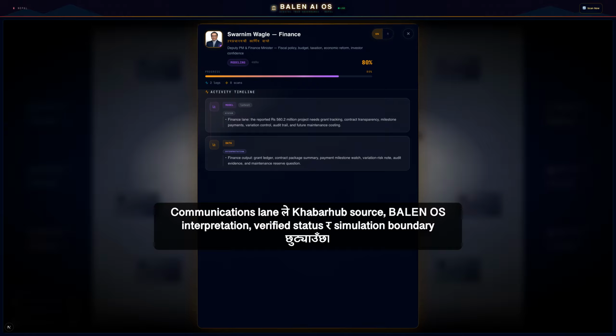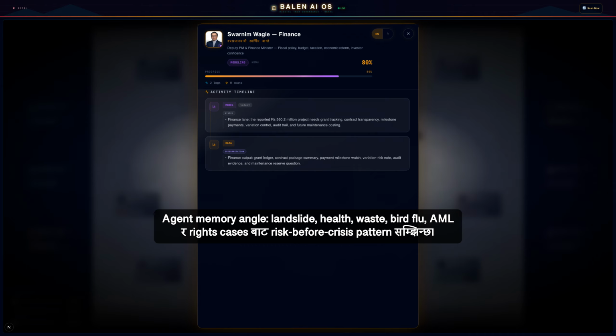There is an agent memory angle. Recent BALEN OS scans have handled landslide risk, public land eviction, health disruption, waste health risk, bird flu, AML exposure, and NHRC accountability. This scan asks a practical reconstruction question. Can the system remember risk before concrete is poured?